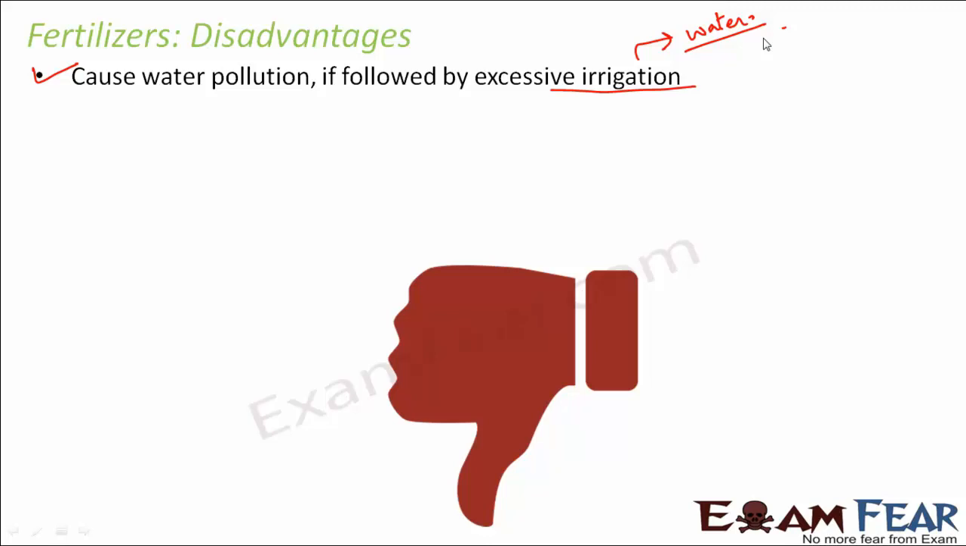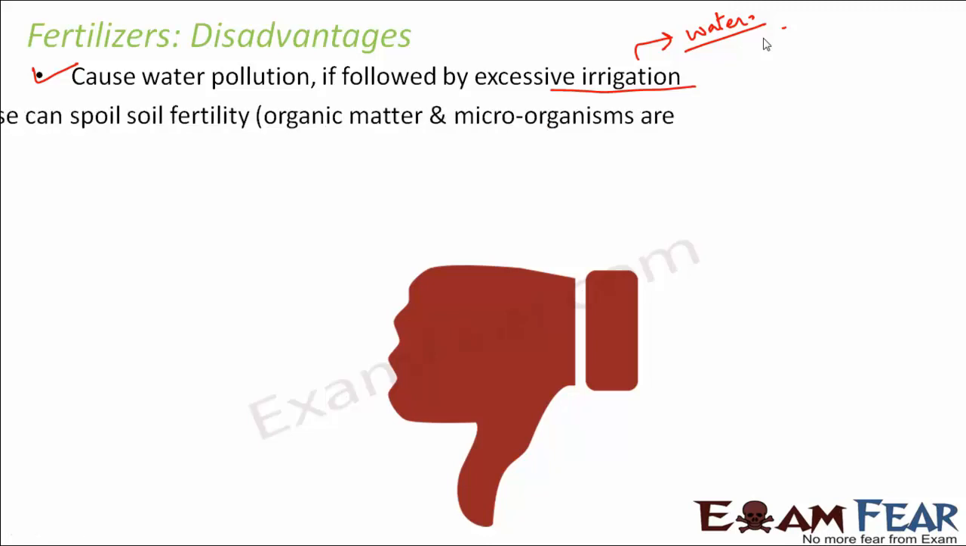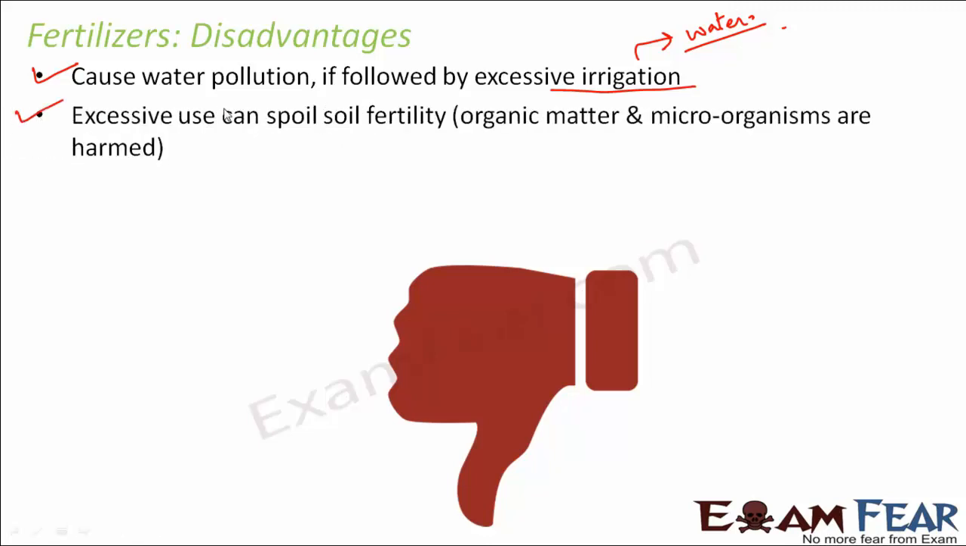Like in case of manure, it was all non-toxic because it was all made up of organic matter, plant and animal waste. But in this case, they are toxic, they contain toxic chemicals. So if they reach a water body, they can pollute the entire water of that pond or river. So that means it can cause water pollution. Excessive use can spoil soil fertility.